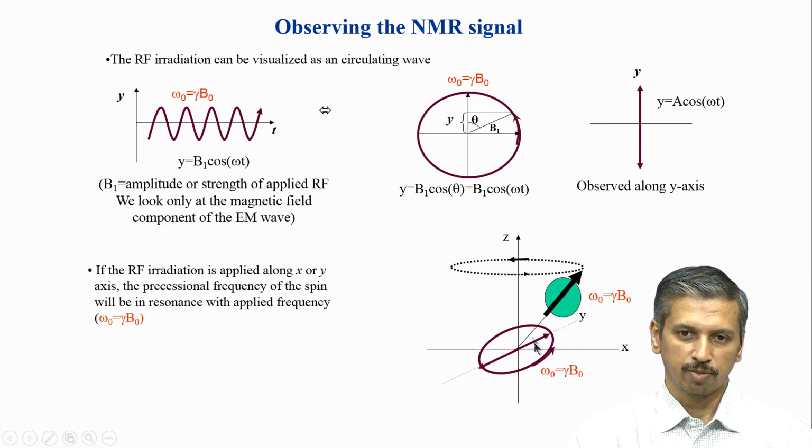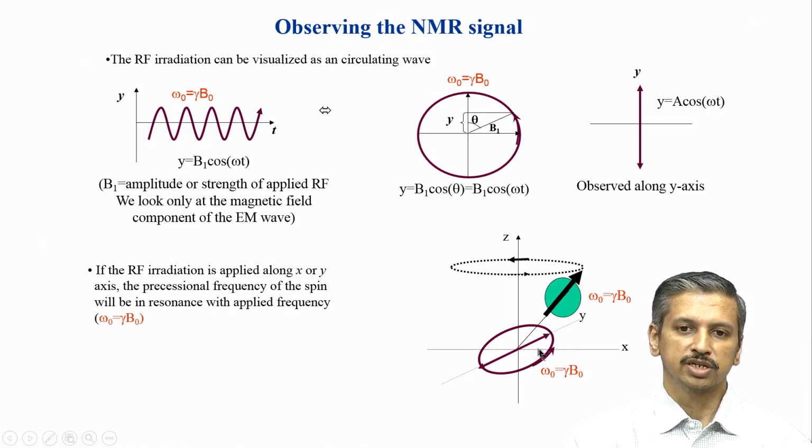Now, if I apply a radiation which is in the xy plane, so I take this circular radiation and put it in the xy plane. Look at this picture here, it is actually happening in the xy direction, not in the z direction, but the molecule is moving in the z. This dotted circle is also an xy plane, because the molecule is precessing around the z axis. So, these are actually parallel to each other.